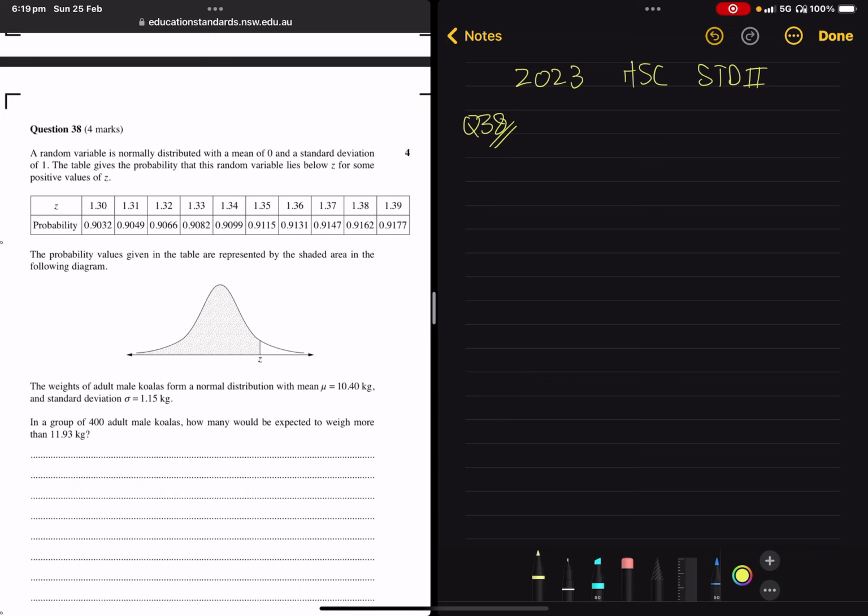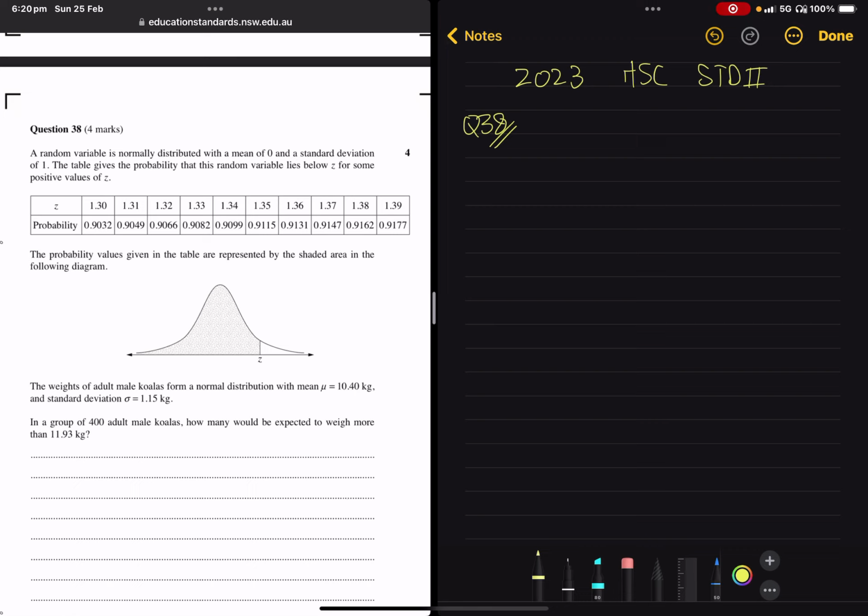So we're told a random variable is normally distributed with a mean of 0 and a standard deviation of 1. The table gives probabilities that this random variable lies below z for some positive value of z. So this is a cumulative probability up to z. The weight of adult male koalas form a normal distribution with mean 10.4 kilograms, standard deviation 1.15 kilograms. In a group of 400 adult male koalas, how many would be expected to weigh more than 11.93 kilograms?